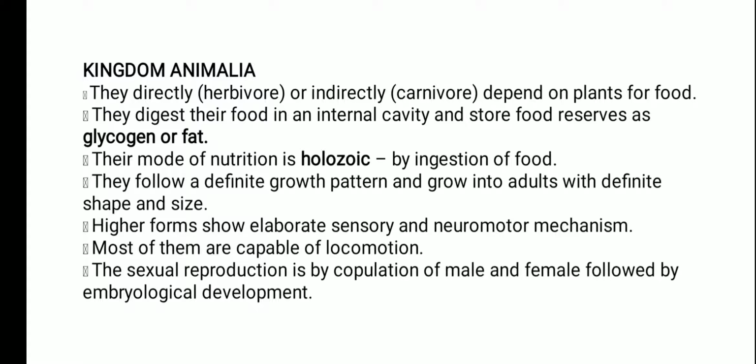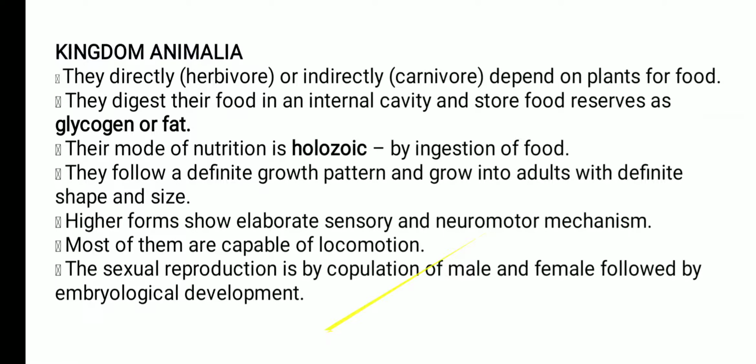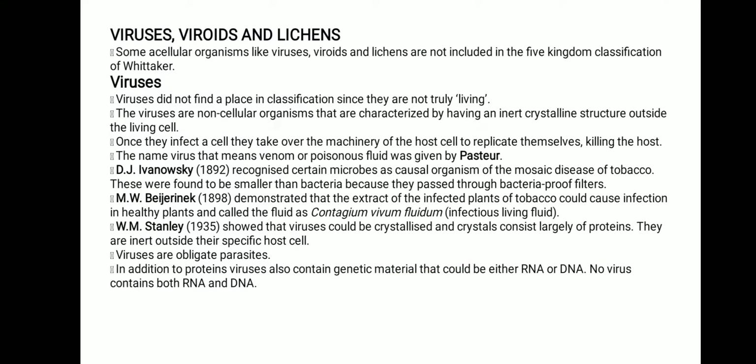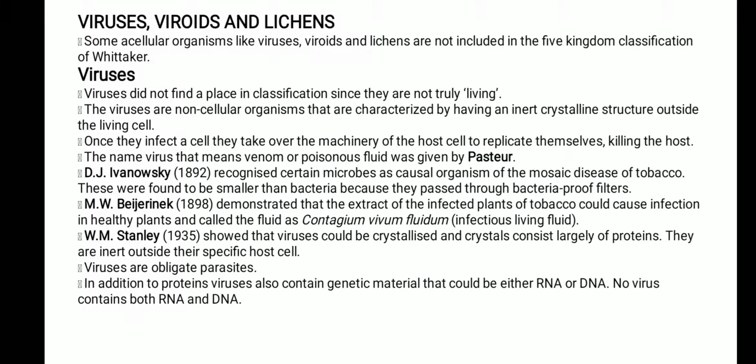Higher forms show elaborate sensory and neuromotor mechanisms. We know that the higher animals have very well developed neuromotor mechanisms. Most of them are capable of locomotion. We know that animals can locomote and move from one place to another. This is called locomotion. What about sexual reproduction? It is by copulation. Copulation means the fusion of the male and female gamete, formation of the zygote followed by the embryological development. Okay, embryogenesis, that is. Next is viruses, viroids and lichens.